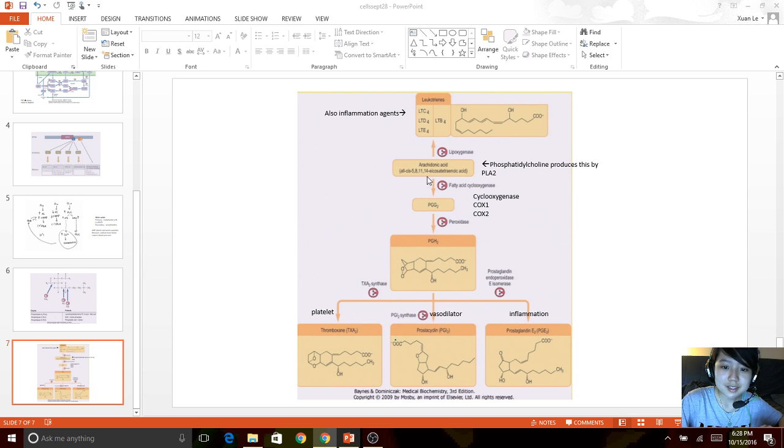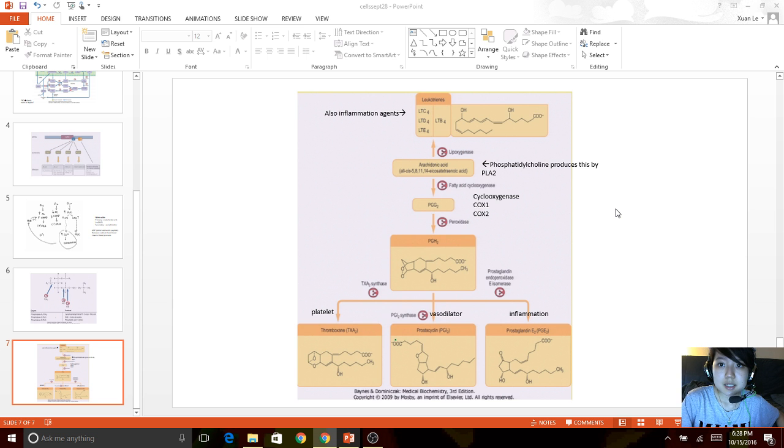So anyways, the arachidonic acid is then going to make thromboxane, which is a platelet activation or a blood coagulation agent. It's also going to make prostacyclin, which is a vasodilator, and it's also going to make prostaglandin, which is involved in the inflammation response.